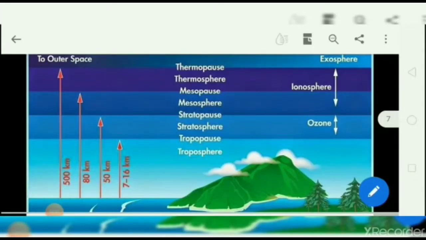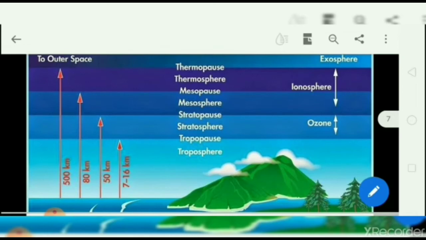Now we'll study about the structure of atmosphere. As you can see here, structure can be studied as a layer entity. Each layer has its own features. Now first of all come to the troposphere. Troposphere जो है वो पहली layer है. Troposphere extends to a height of 8 km at the poles and 18 km on the equator.